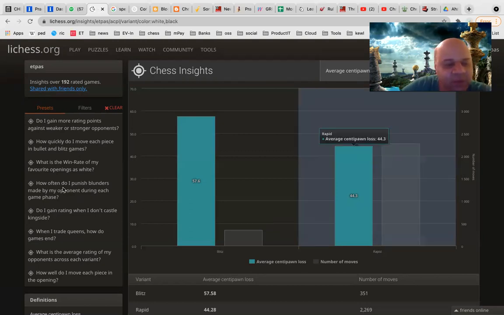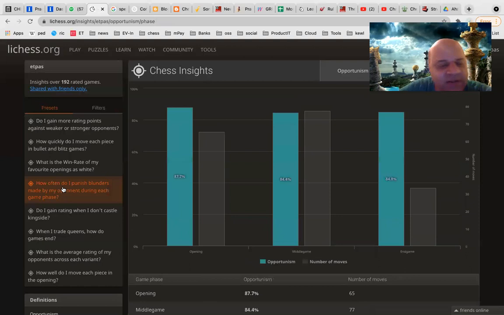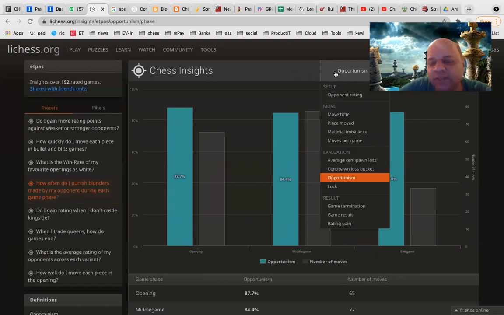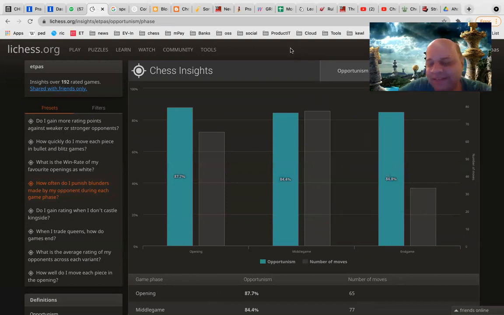Another great thing to look at is this: how often do I punish blunders? Then there is a luck factor. Opportunism means you take the opportunity. The other factor is luck, meaning how lucky you are. If your opponent is not pouncing on your blunders, that is luck for you. But both things are important.